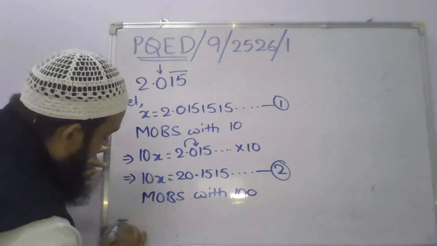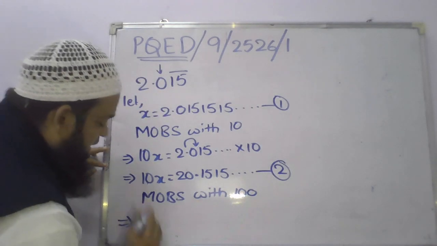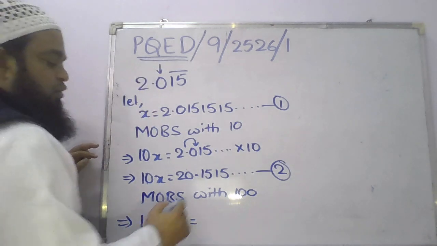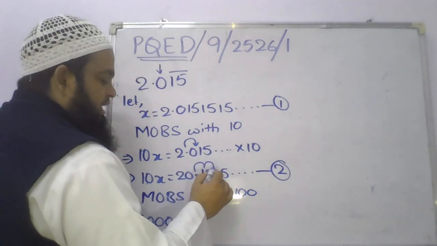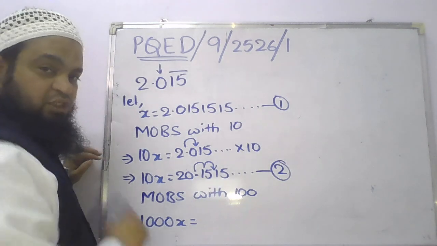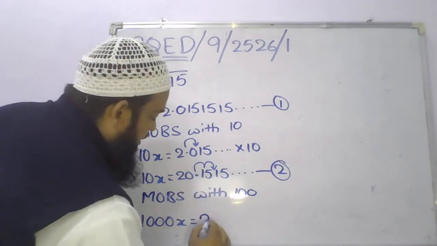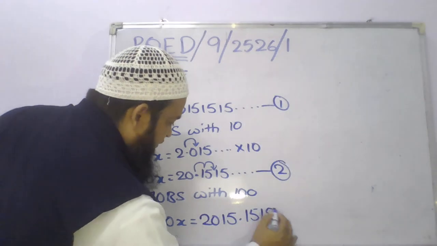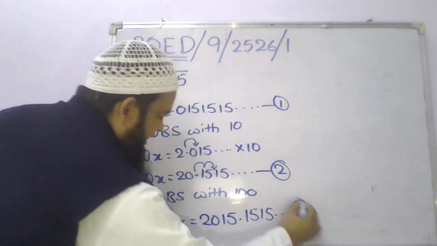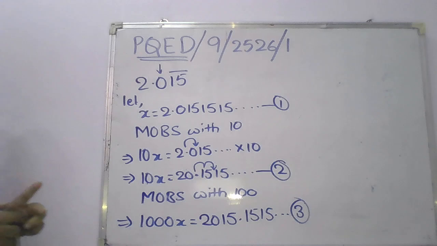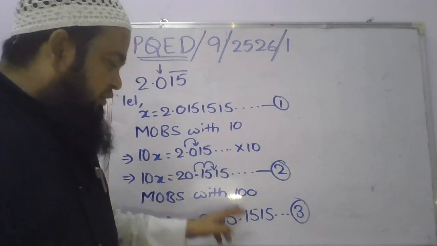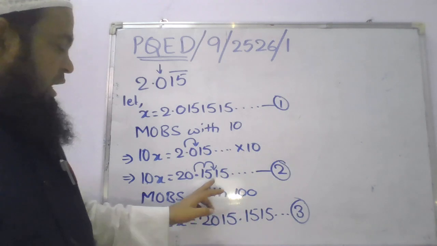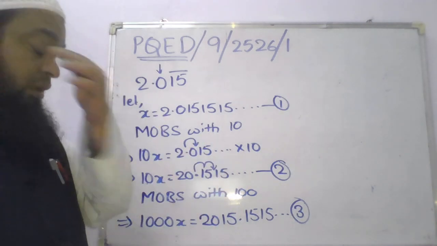When I multiply with 100, 100 into 10x gives 1000x, and the decimal will move two places to the right side. So it will be 2015.1515 and so on. Let it be the third equation. Now check the decimal part of the third equation and the second equation: 151515 and so on, and here also 151515 and so on.